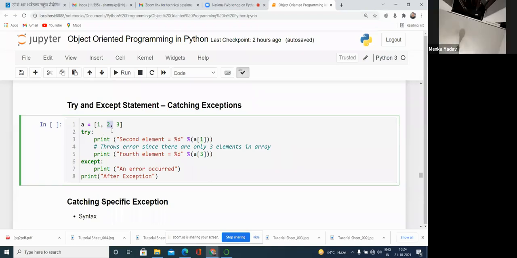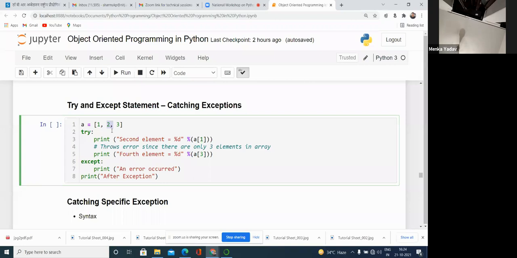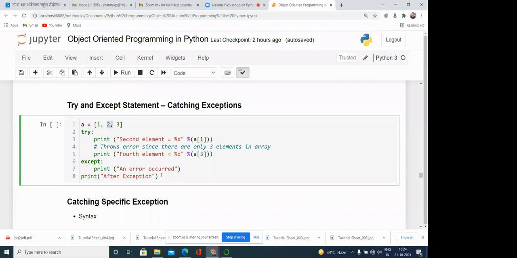What is happening? Please turn off your mic, please. Who is generating this noise? Please turn off your mic. Someone is generating some noise.